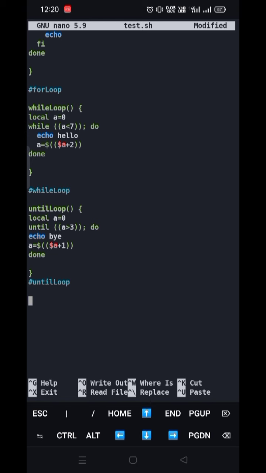Now again when it comes to the start, it will check the value. Now the value of a is 1, which is also not greater than 3. This is also a false statement, so it again runs the same and prints bye. Now again the value is 3, which is equal to 3, not greater than 3, so it is also false. So it will again print bye and then assign the value 4, and 4 is greater than 3, so it is a true value, and for a true value the until loop doesn't work, so it will stop here. Okay, let's check it out.